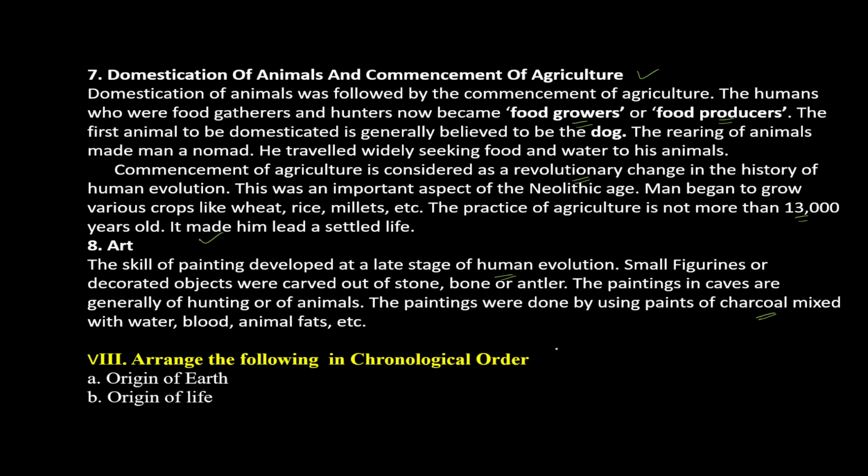Then the last question type is chronological order. Many events or incidents are given. You have to arrange them in the form of earliest first. Which one is earliest? Here, origin of earth and origin of life are given. The origin of earth is first and the origin of life is next.